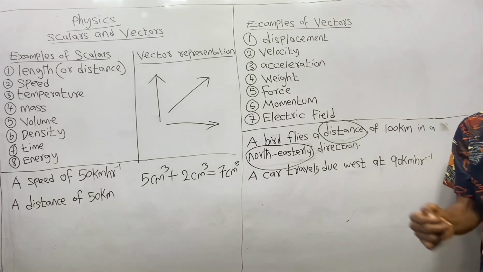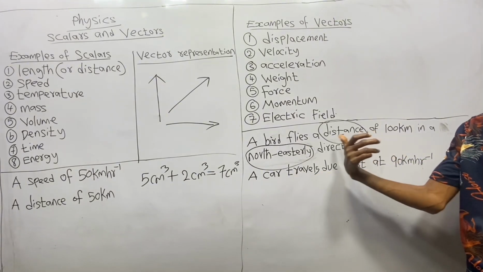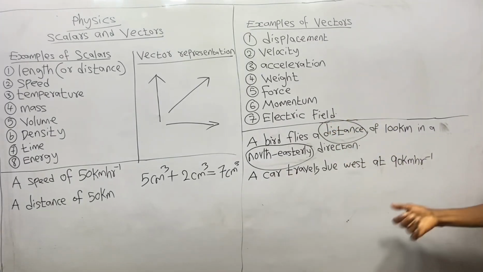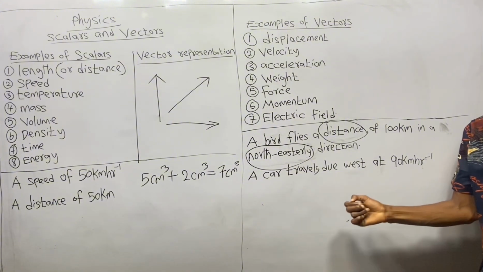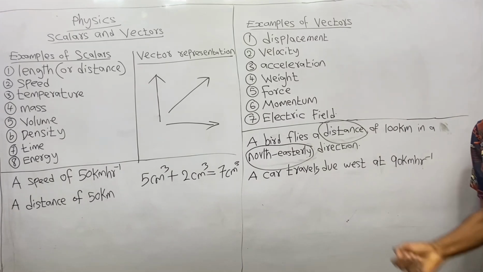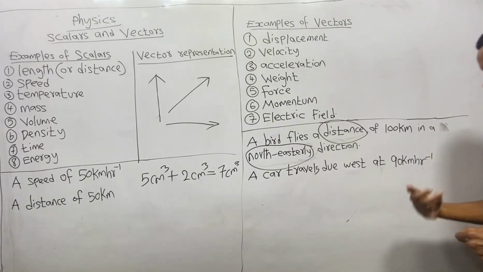It is true that you cannot find speed here, unlike that of displacement where there's distance here. But that you cannot find speed here does not mean that there's no speed here. Now, how do we know the speed?